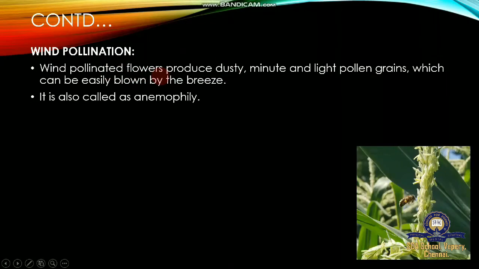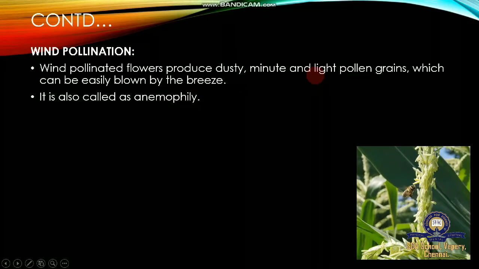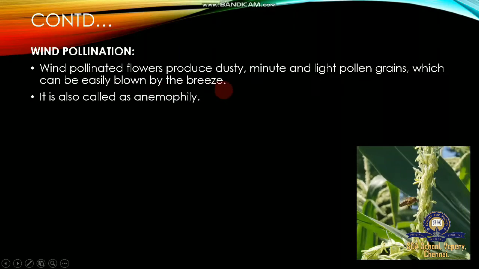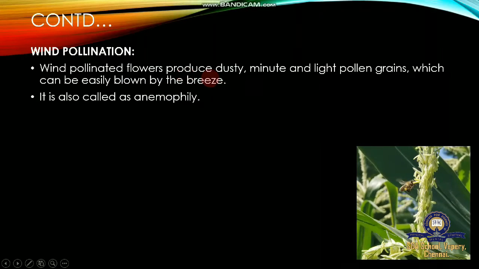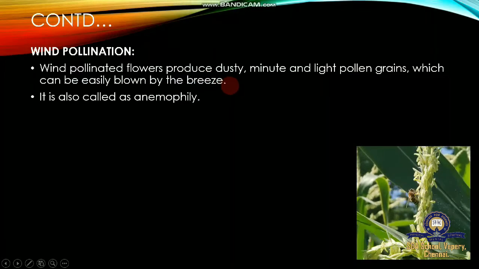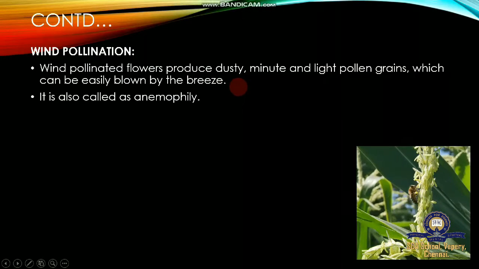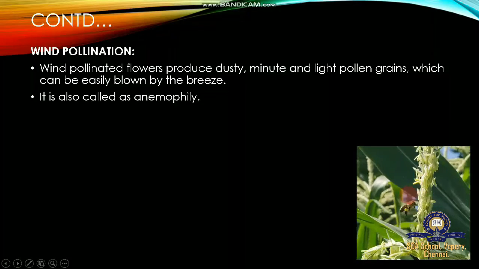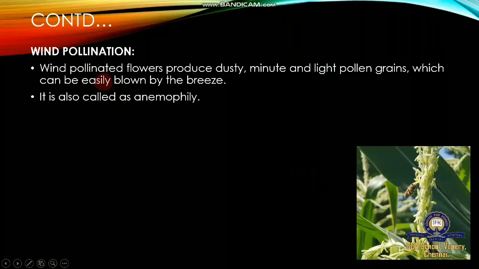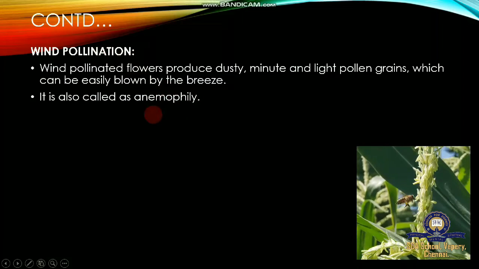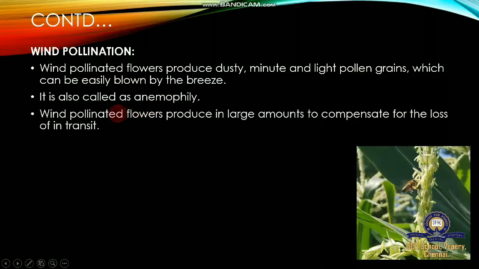Wind pollinated flowers produce dusty, minute, and light pollen grains which can be easily blown by the breeze. The pollen is carried over with the help of wind action. This is also called anemophily, so wind pollination is always called anemophilous pollination.